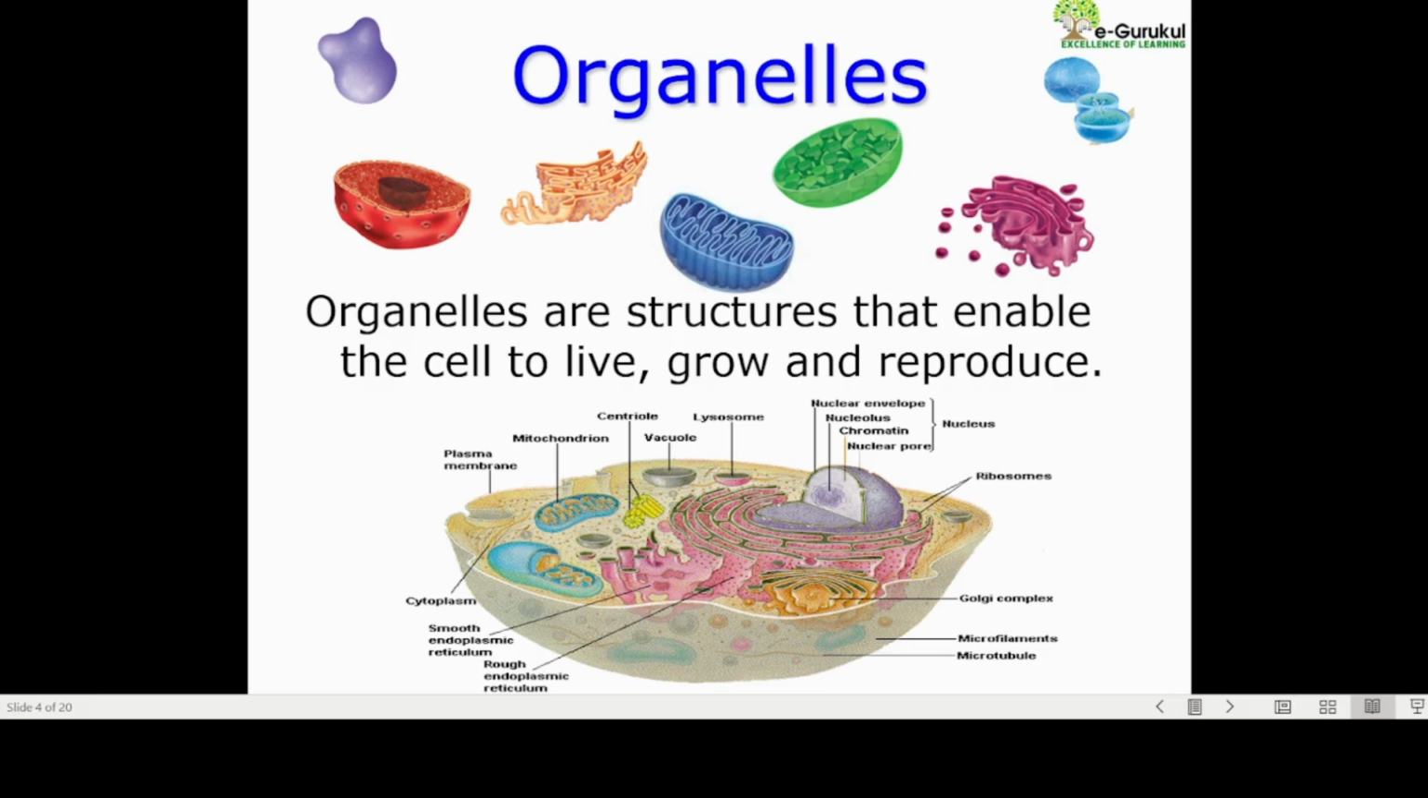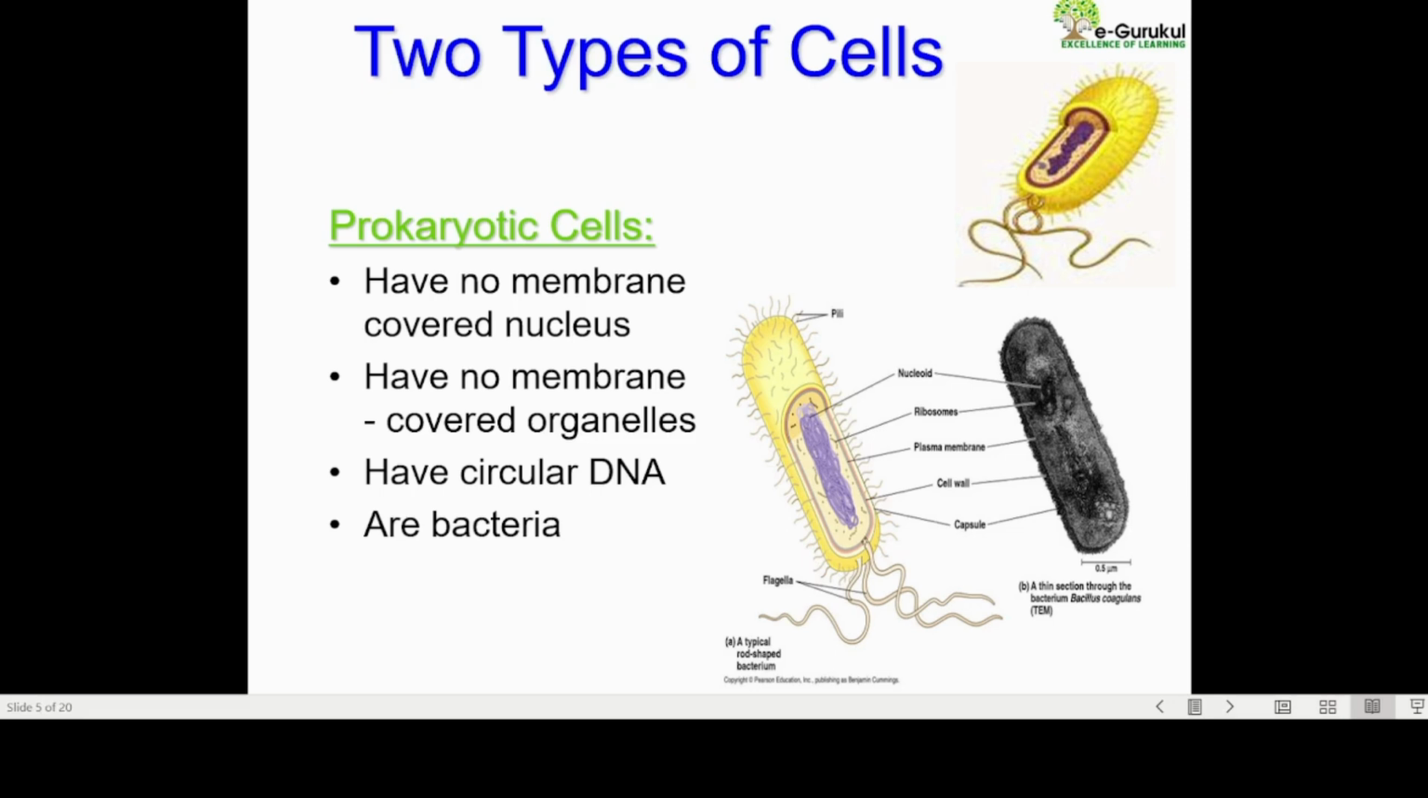Here you are able to see in the diagram, it is very clearly shown that there is a cell, and inside it there are many organelles like mitochondria, centrioles, vacuoles, lysosomes, nucleus, ribosomes, Golgi apparatus or Golgi complex, microfilaments and everything. We are going to study all those things, but in a separate way. First we will see the prokaryotic cells, which we have already seen.